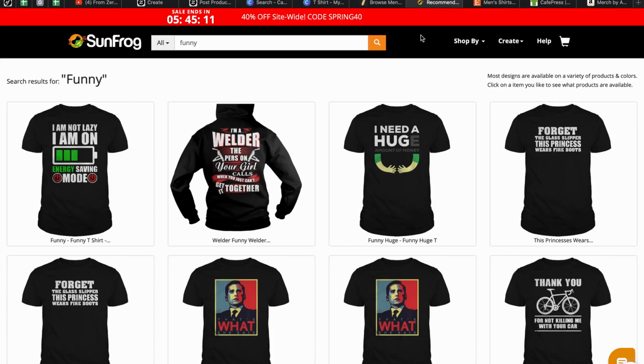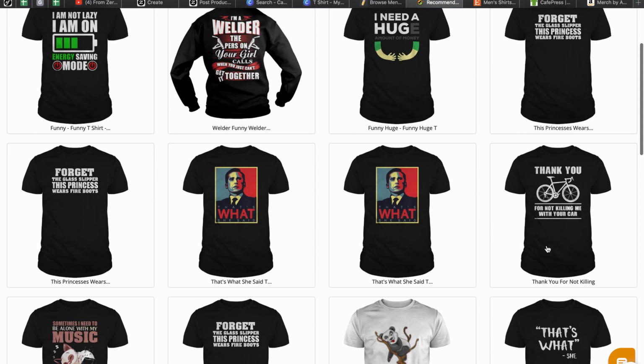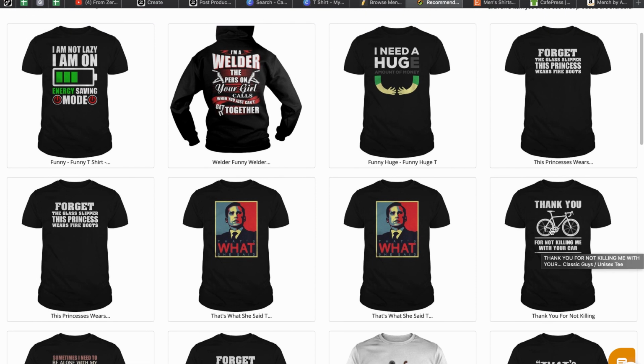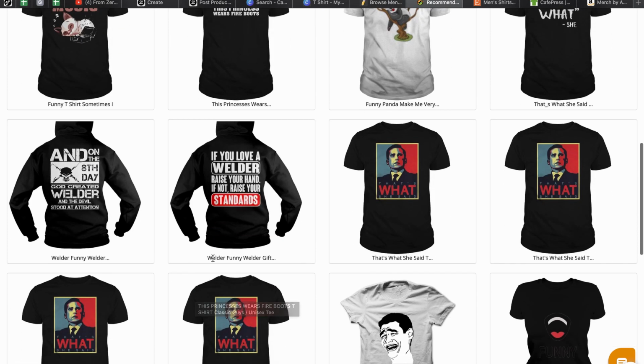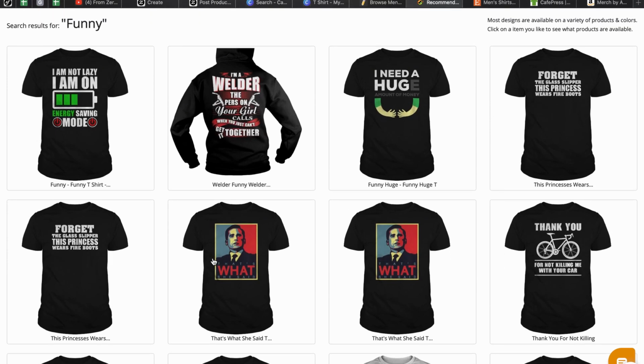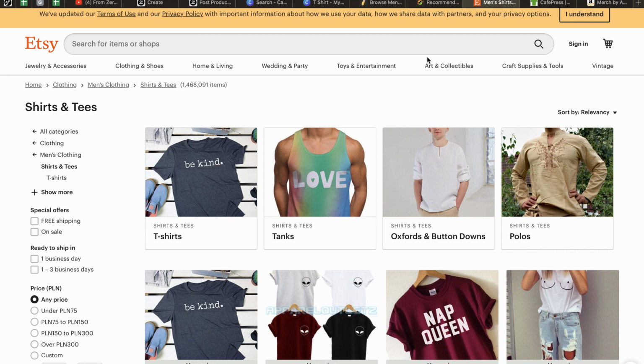What I recommend is Sunfrog. They have t-shirts with different graphics, with texts, but like you see, this is text, text, text, text. Here is text. Of course, there is some bicycle, but here is text. Here is text. So you can simply grab the design, put it here, and this is another source to sell your t-shirts.